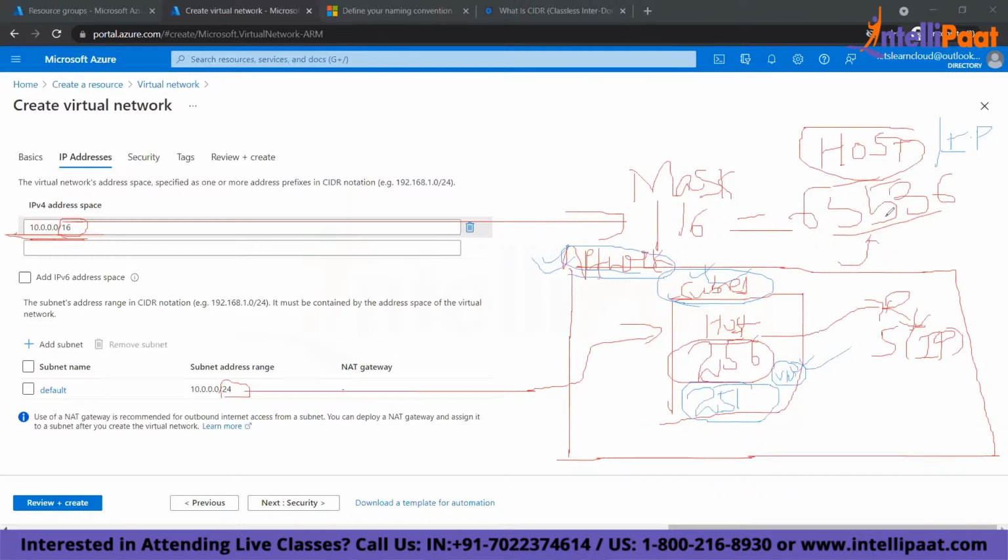But the total number of IP addresses that you get for a network is this much for /16. This process is called classless inter-domain routing. I have mentioned this in the prerequisites also, so go to YouTube and learn more about CIDR. Can you take a note of that? For now, this much is enough.